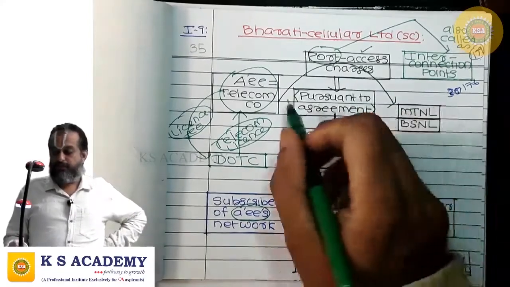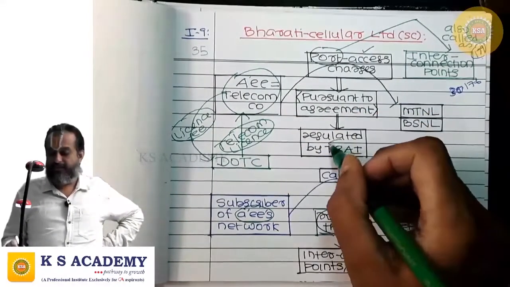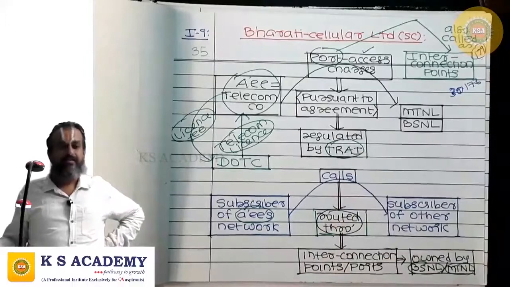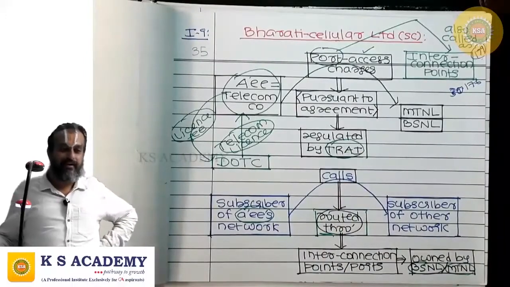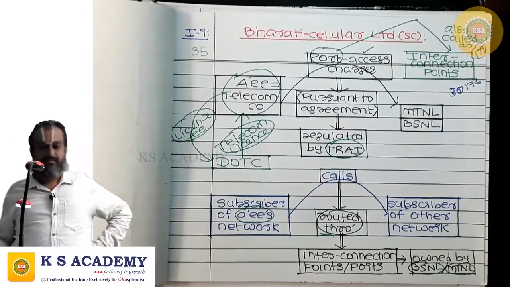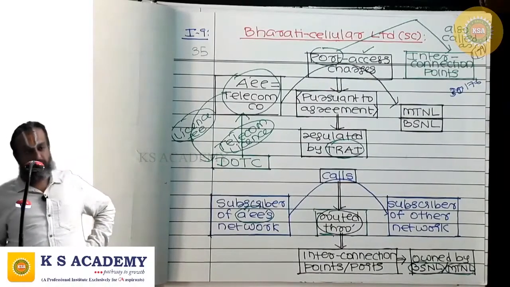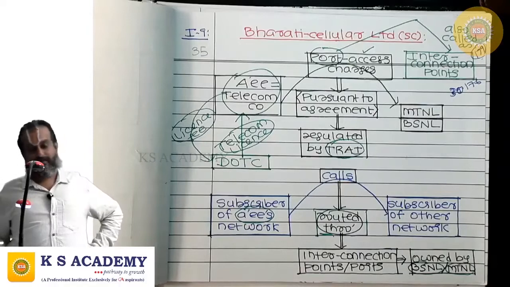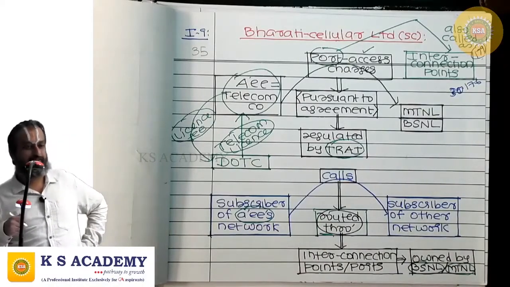This is pursuant to an agreement which is regulated by TRAI, Telecom Regulatory Authority of India. So if the subscriber of the company's network has to call a subscriber of another network, the call has to get routed through interconnection points or ports owned by BSNL or MTNL.